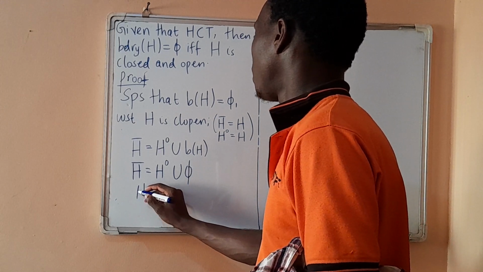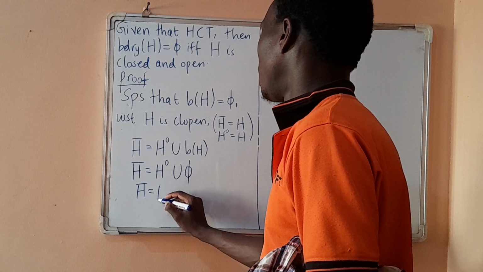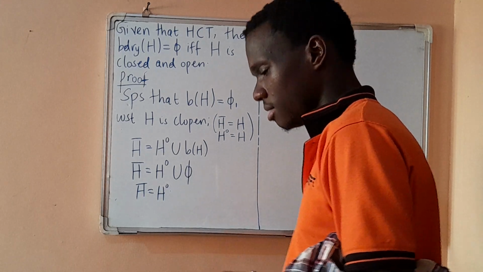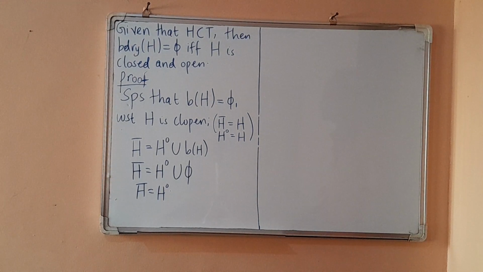So the closure of H is equal to the interior of H. Think about that statement. What comes to your mind?